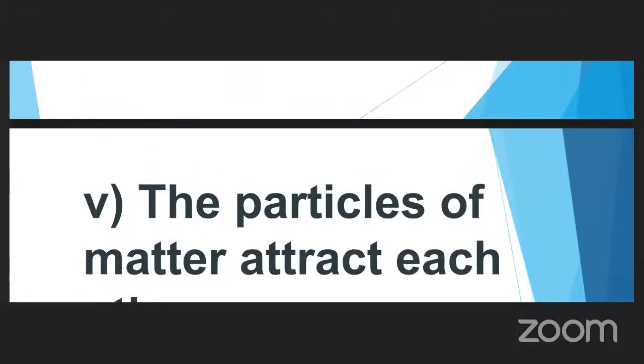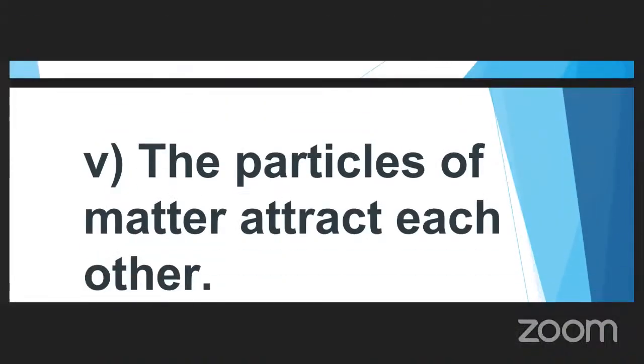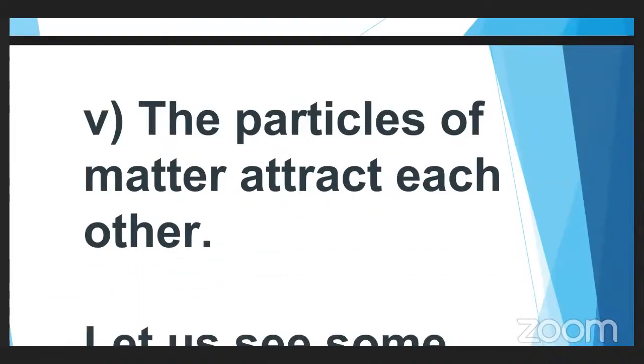So what do you mean by attraction? Attraction means what? Suppose one of the particles is moving away from the other. It does not mean that the particle which is moving away from the other particle doesn't have any attraction among them, but they have some sort of attractive force among each other.